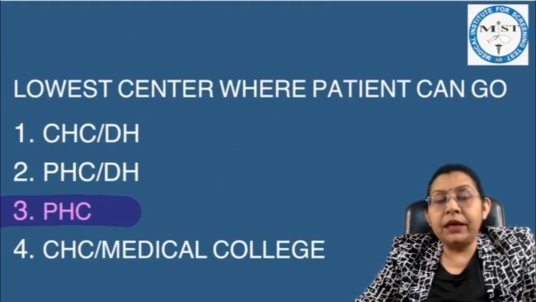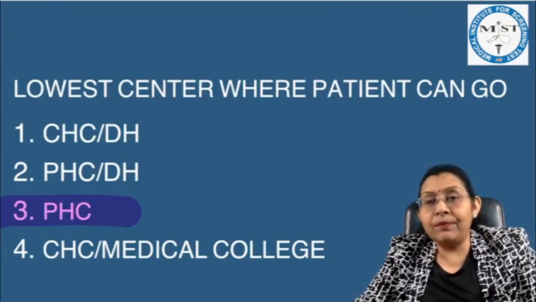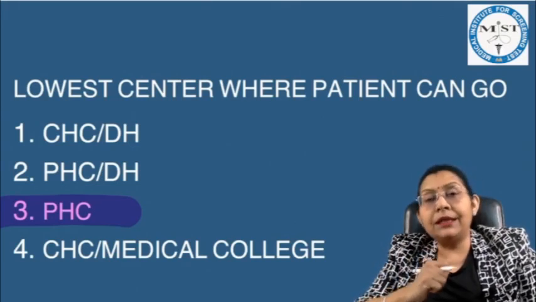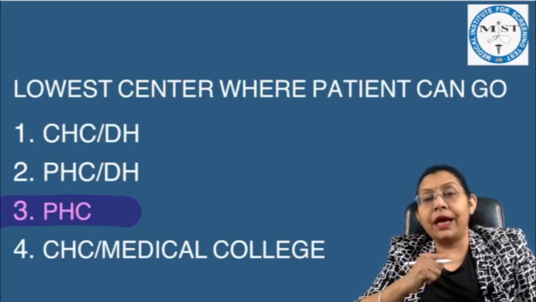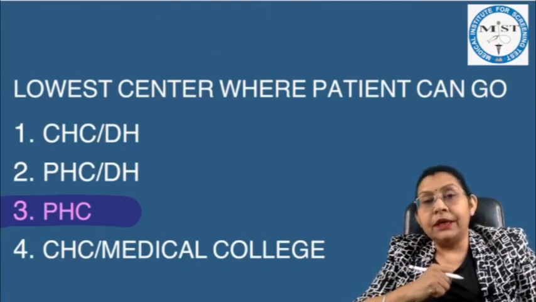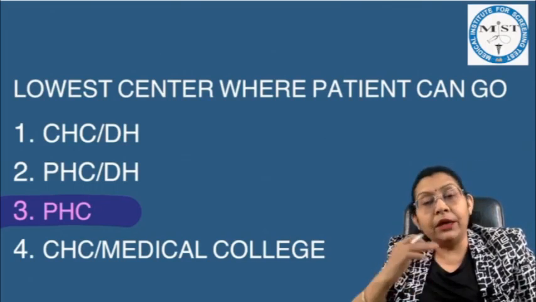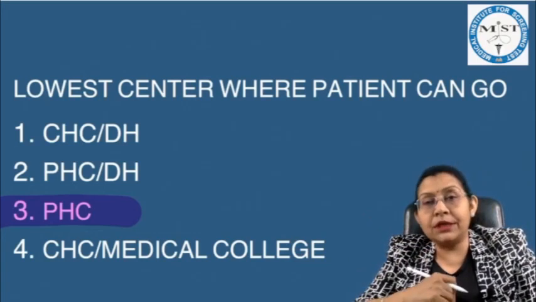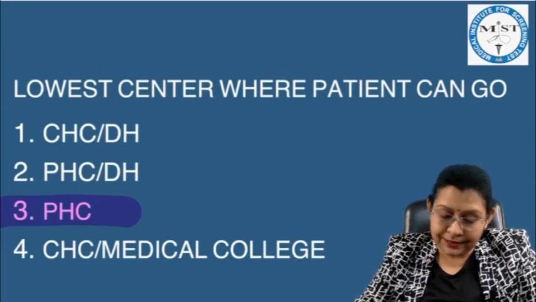Lowest center where the patient can go. We know as per our healthcare system, we have some workers and centers in the village, like the ICDS centers, and the workers we have as ASHA workers, village health guides, and traditional birth attendants. Then we have the sub-centers, primary health centers, community health centers, and onwards. Now here, as ICDS centers or sub-centers are not in the options, the lowest center where the patient can go is the primary health center.